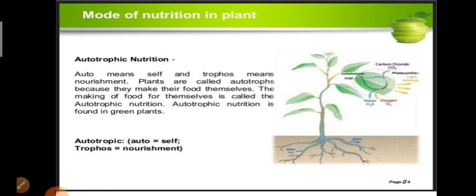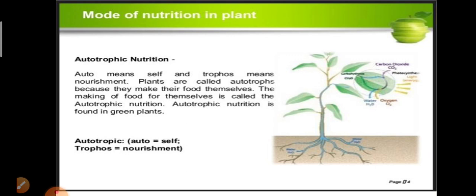Then, mode of nutrition in plant. There are three important modes of nutrition in plant. That may be autotrophic, heterotrophic, saprotrophic. Okay. In that, the first one is autotrophic nutrition.